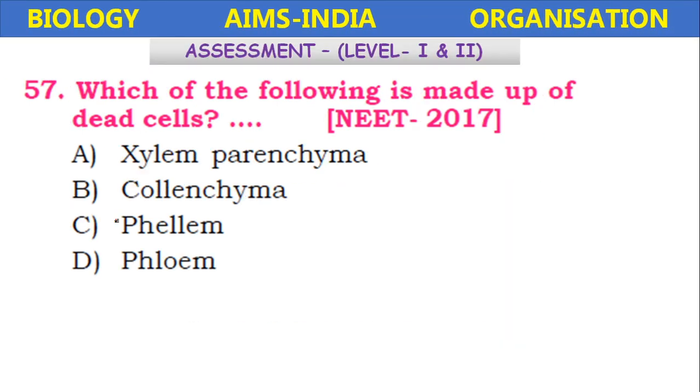Which of the following is made up of dead cells? The questions at the end are NEET questions which appeared recently. Xylem parenchyma, collenchyma, phloem, or bark. It is the bark, which is made up of dead tissue. Xylem parenchyma is living, collenchyma is also living, phloem is also living.